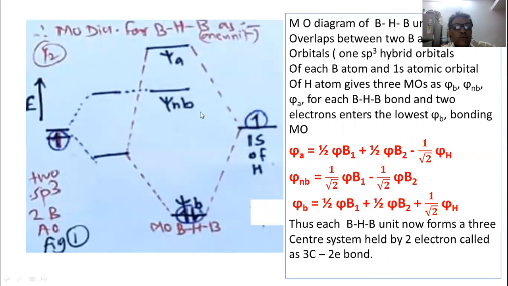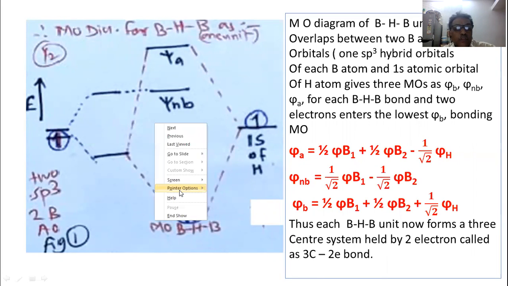I would like to draw this diagram on another screen, so you have to just see now.